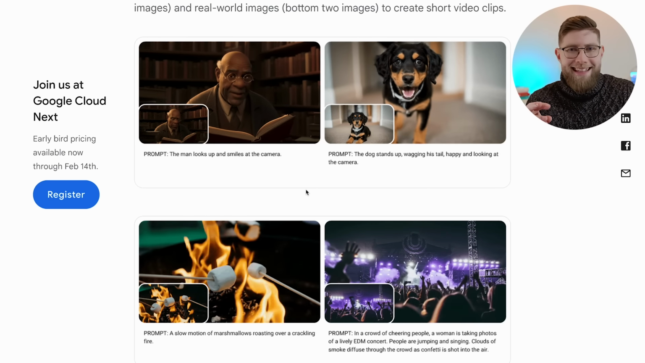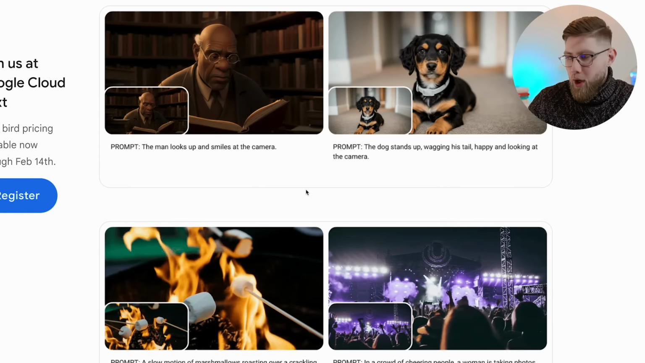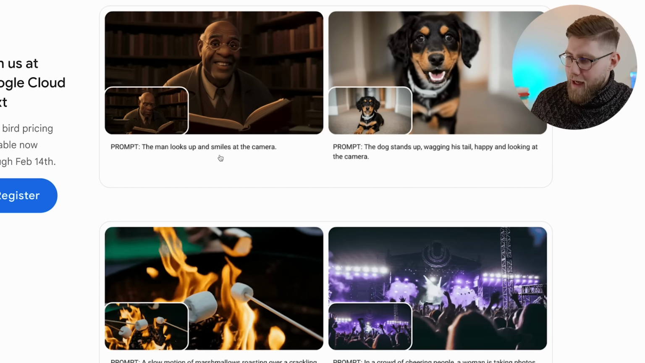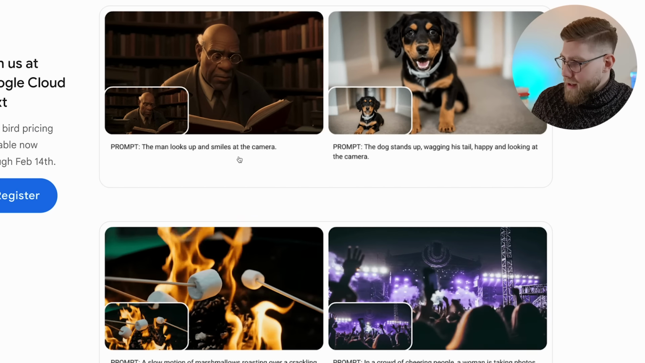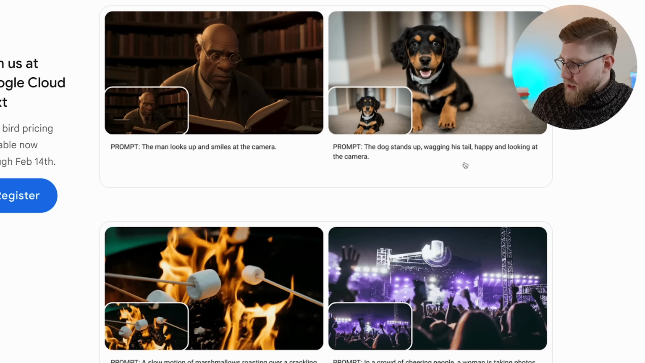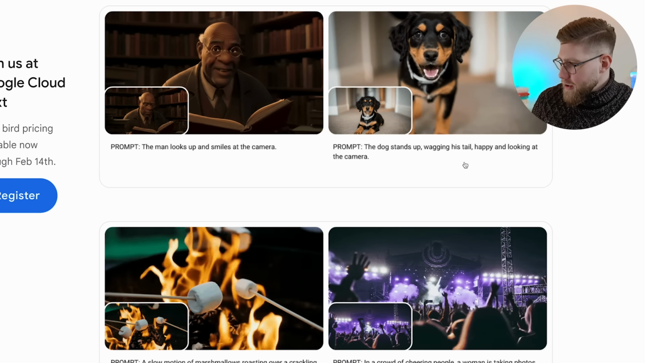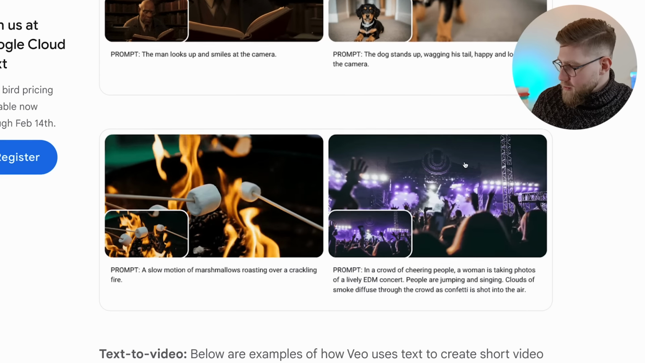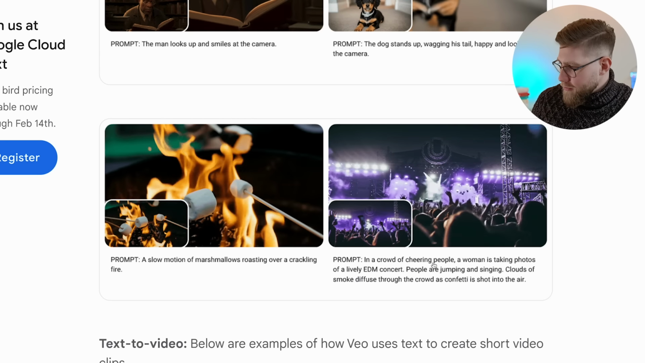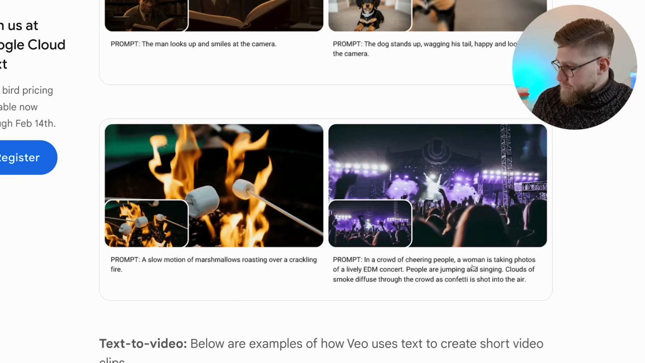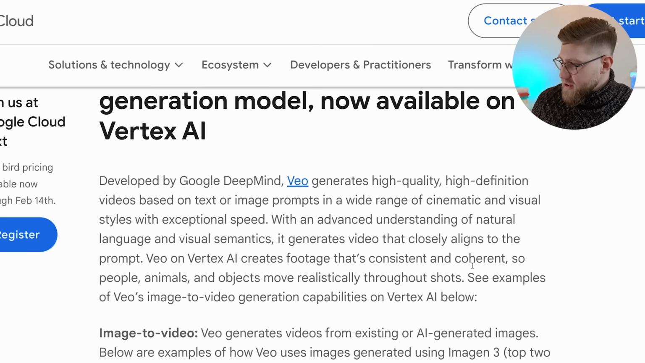So this model takes as input an image and a prompt. So here's an image and then a prompt. The man looks up and smiles at the camera, and then the model will turn this input into a video. Second one, prompt, the dog stands up, wagging his tail, happy and looking at the camera. It looks pretty good. Then we have marshmallows, and then last one is a crowd of cheering people at what looks like an Ultra festival. So this is pretty impressive.